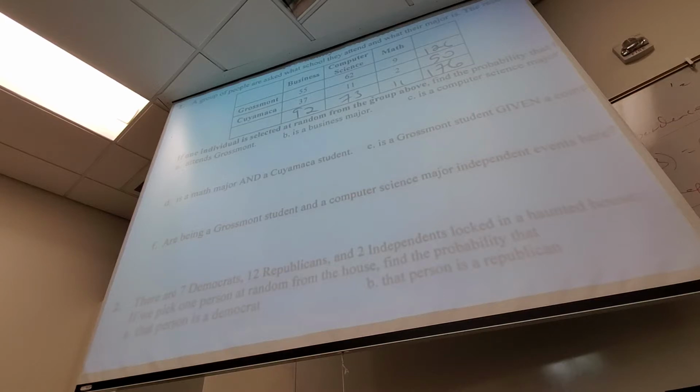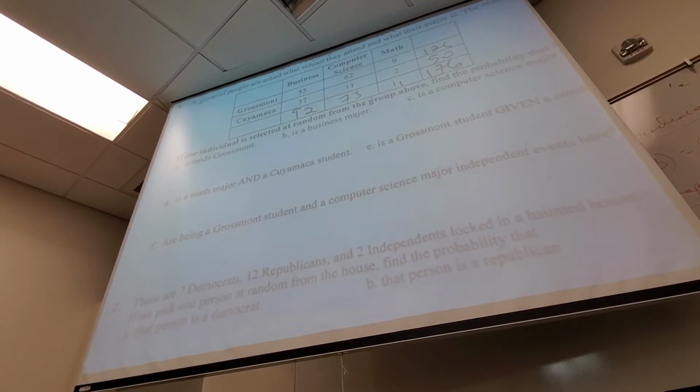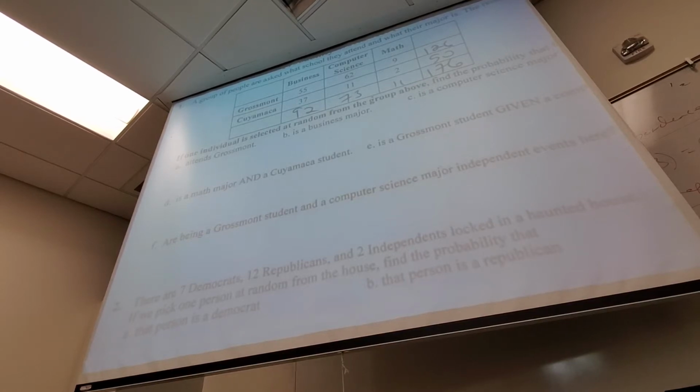Probabilities have to be between what two things? What's the lowest a probability can be? Zero, because zero means it ain't going to happen. What's the biggest it could be? 100%, right? If there's a 120% chance of rain, what is that, giant raindrops? So make sure your answer is not bigger than 1 as a decimal, right? 100% is 1, or smaller than 0, obviously.